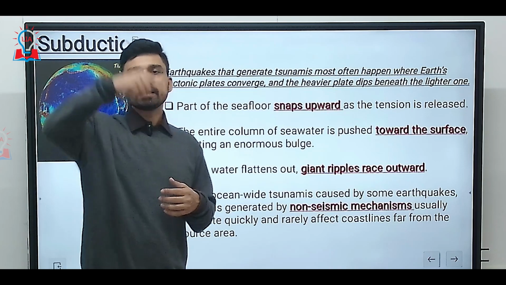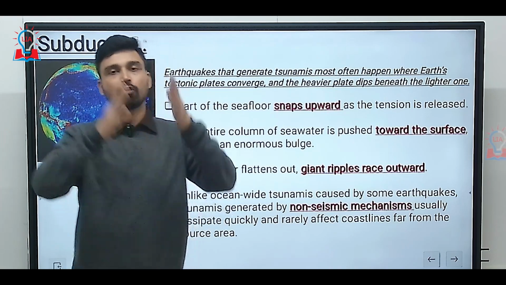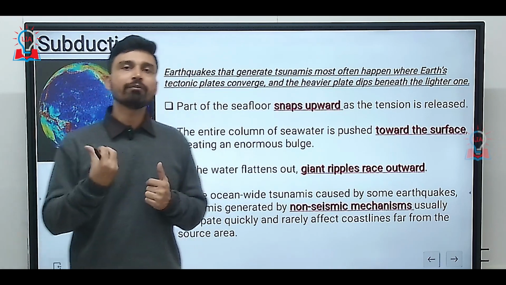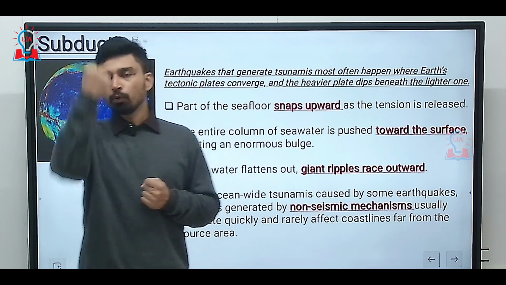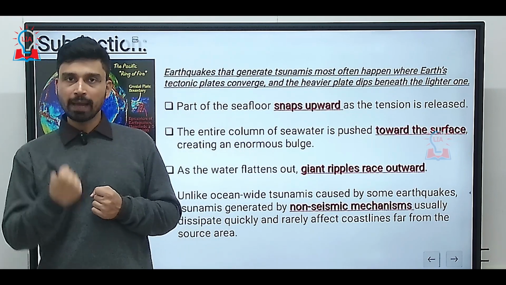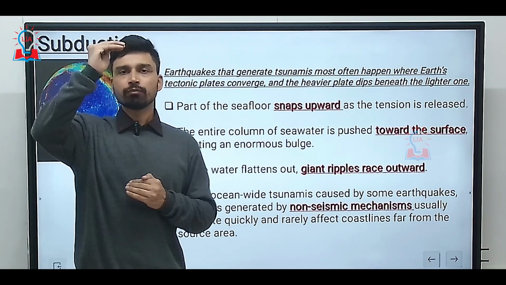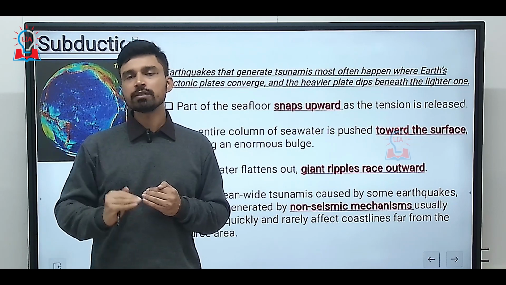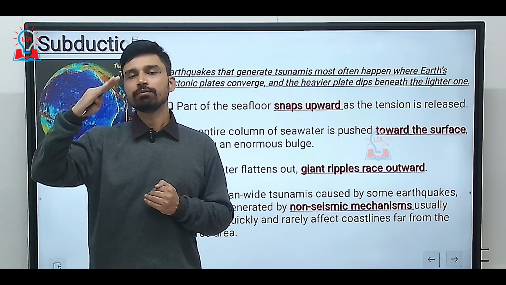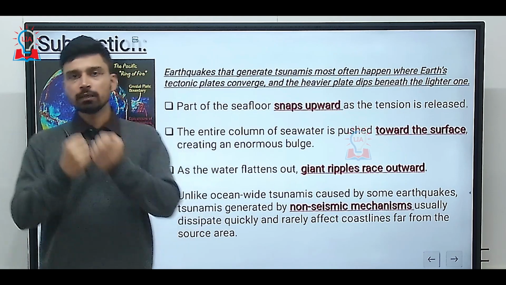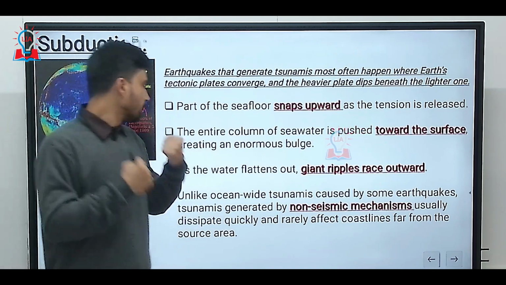Thus, it creates an enormous bulge. Once this enormous bulge is created, the force of gravitation will kick in and it will try to pull the surface water of the ocean back. So we'll have the upward movement followed by the downward movement. Upward movement is caused by the sudden springing of the seafloor. Downward movement is caused by the gravitational pull of the earth itself.